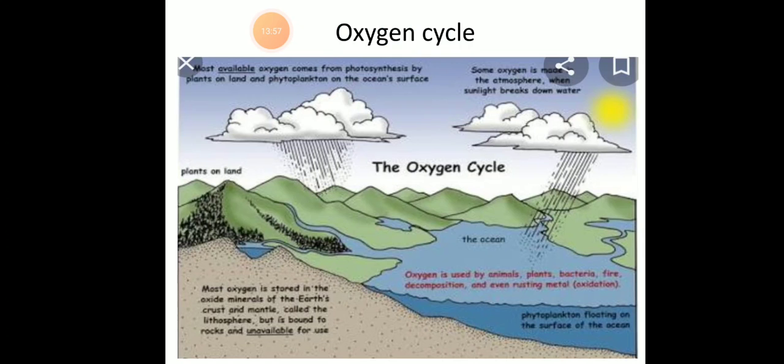In the oxygen cycle, oxygen is the major byproduct of photosynthesis, and it is used in the oxidation of carbohydrates with the release of energy, carbon dioxide and water. So the cycling of oxygen is a very complex process.